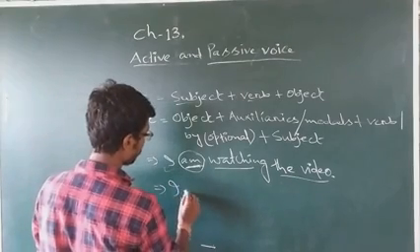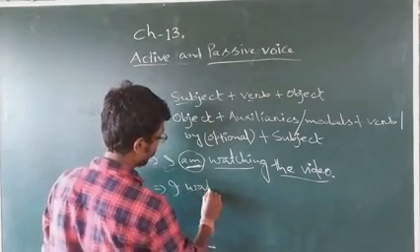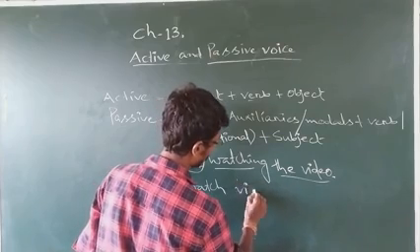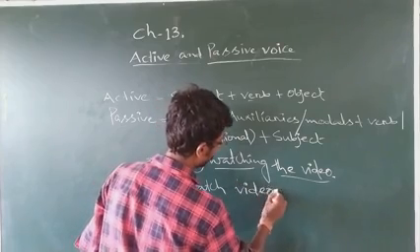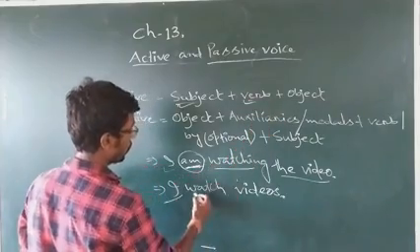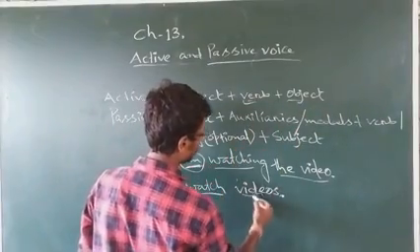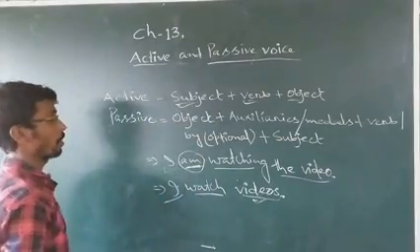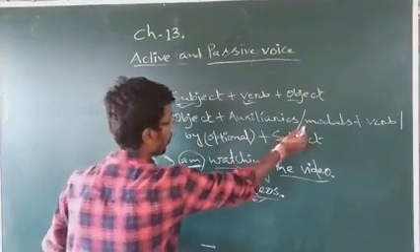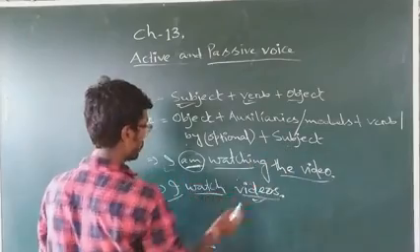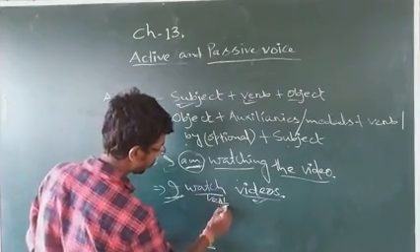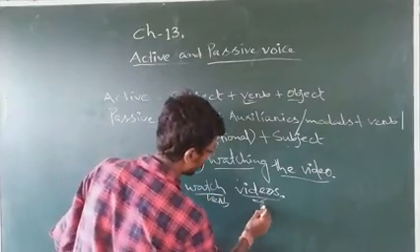And if you get confused here, then you take this one only. I watch videos. I subject, verb, watch, object is what? Videos. Likewise. Then passive, object plus auxiliaries or modals, then verb, then by, then subject. So here we got, this is subject, this is verb, and this is what? Object.